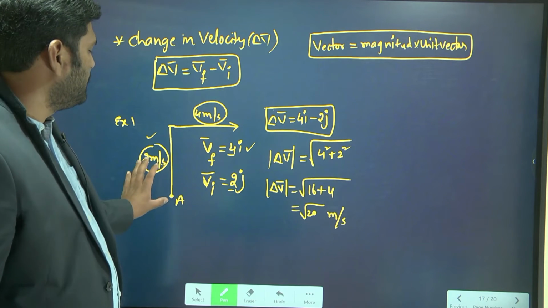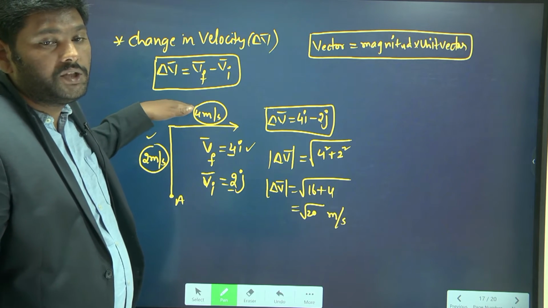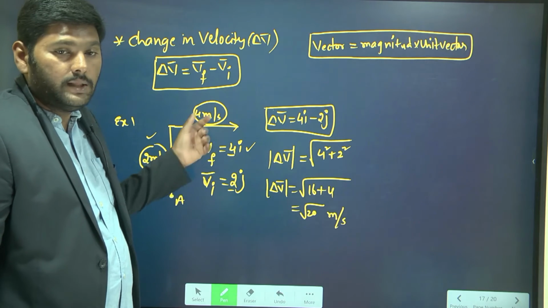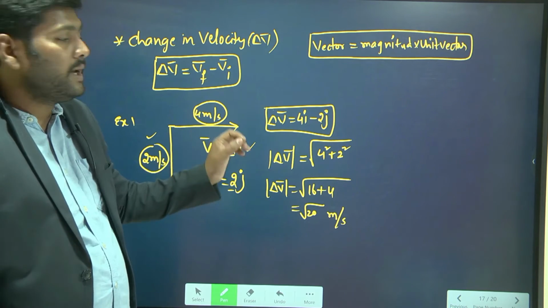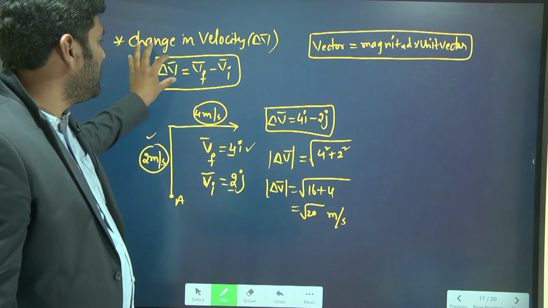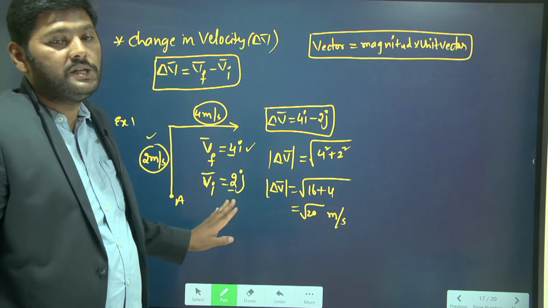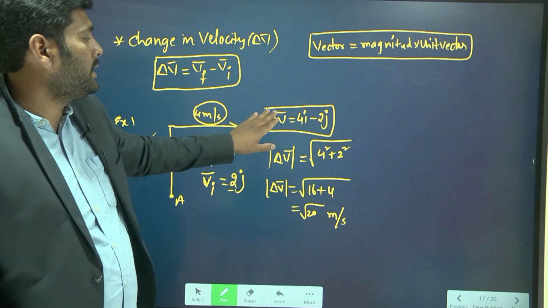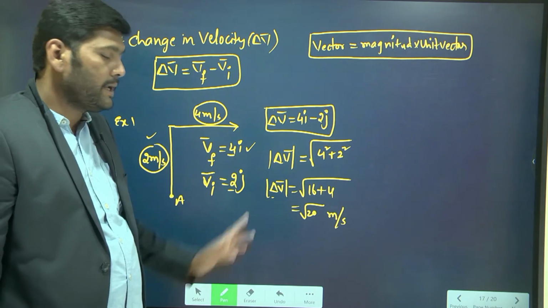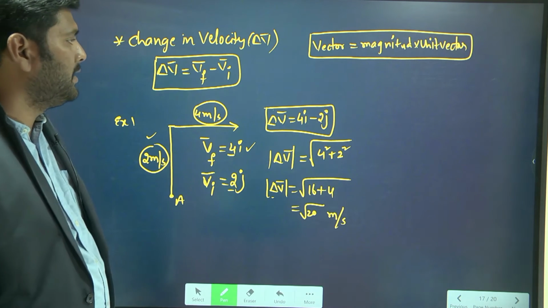When the particle is moving initially towards the north direction, and suddenly changes direction towards the east direction with 4 meter per second, how do you find the change in velocity? First you find the change in velocity as final velocity minus initial velocity. Find the final velocity vector and initial velocity vector, substitute in this formula, then you get the answer as root 20 meter per second. So this is the change in velocity.